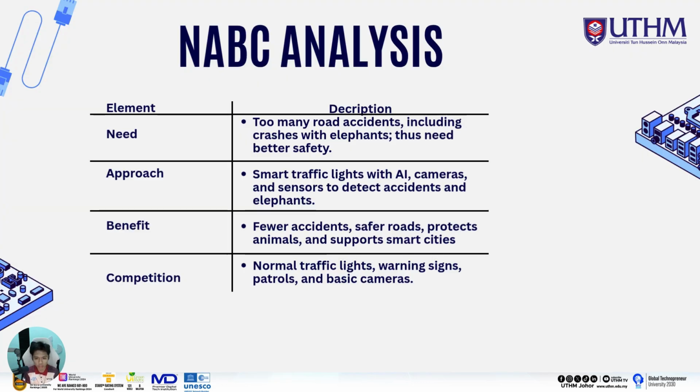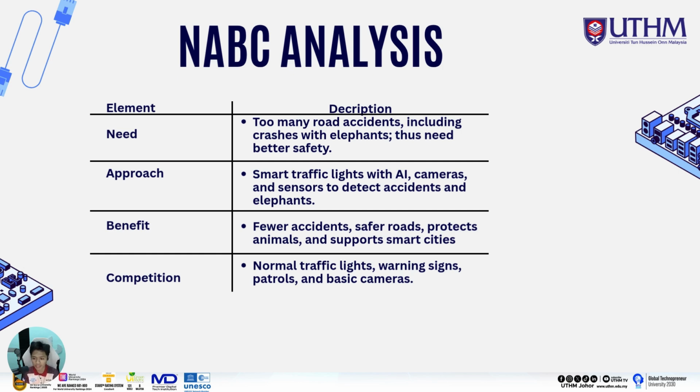Next is the NABC. For the need, there are too many road accidents, including crashes with elephants, thus we need better safety. For better safety, we just add the detection. For the approach, we have a smart traffic light with AI, cameras, and sensors to detect accidents and elephants. For the benefit, we have fewer accidents, safer roads, protected animals, and support for smart cities.